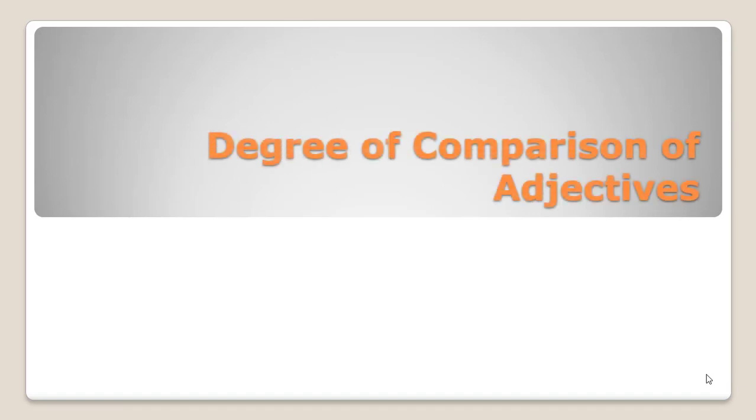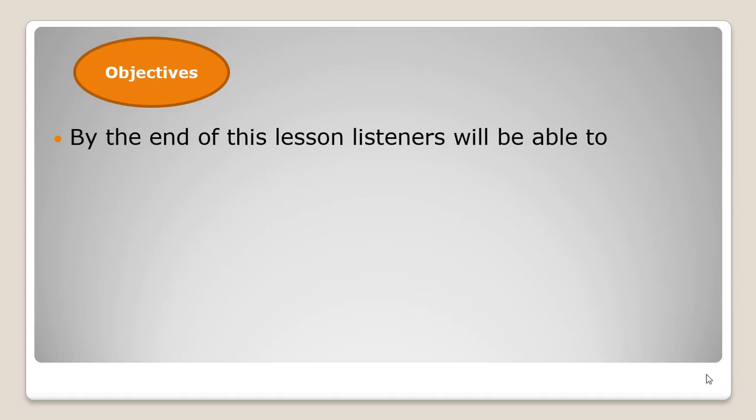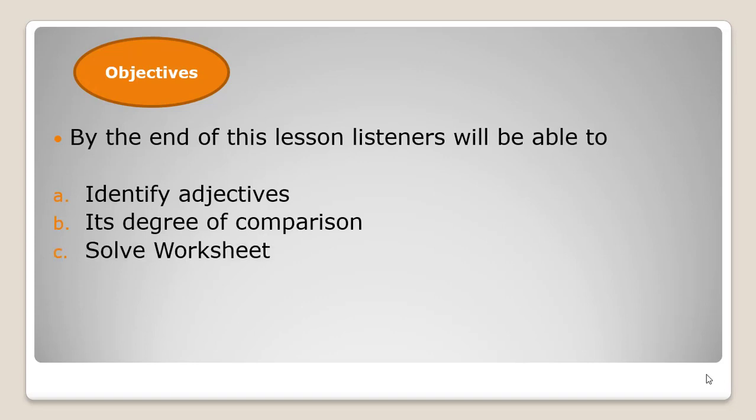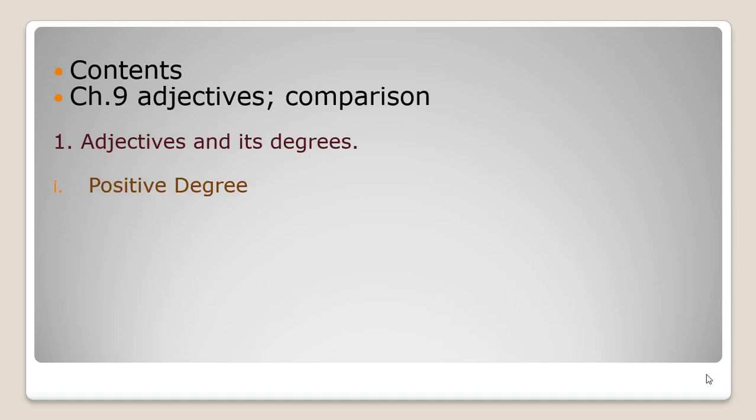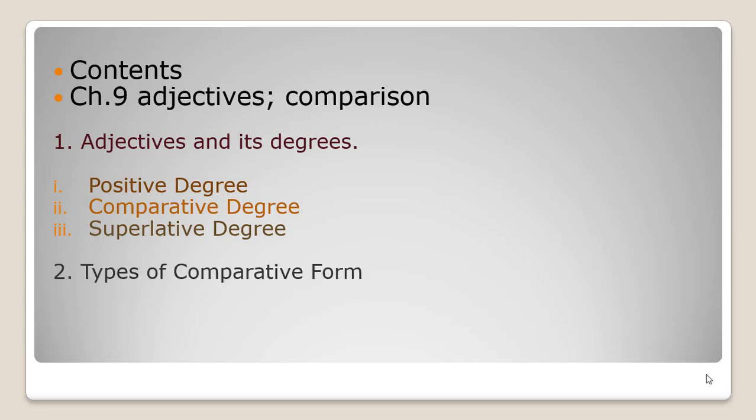Now, let's start our today's topic, and the topic is degree of comparison of adjectives. The objectives are, by the end of this lesson, listeners will be able to identify adjectives, its degree of comparison, and solve the worksheet. The contents are Chapter number 9, Adjectives Comparison. First thing is adjective and its degrees. Adjectives have 3 degrees: positive degree, comparative degree, and superlative degree. And the second thing is type of comparative form.